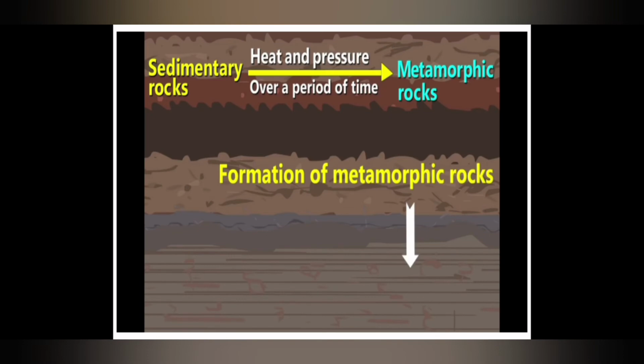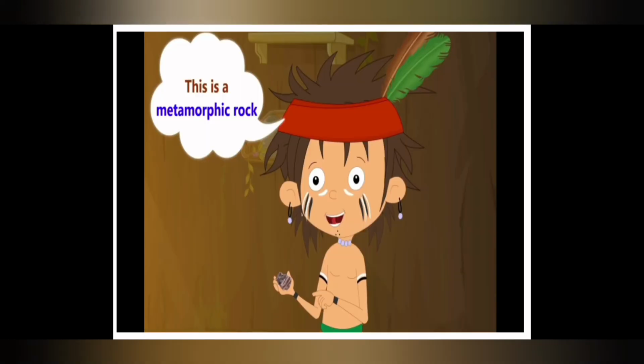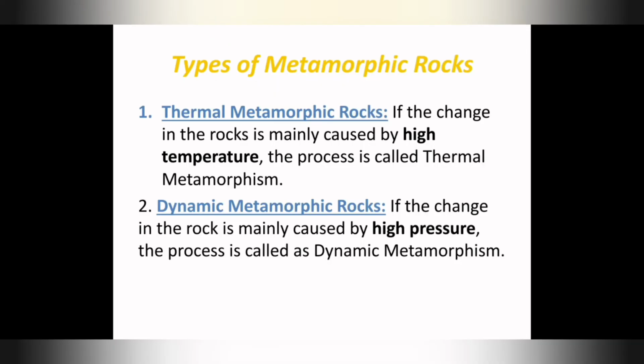Sedimentary rocks, given heat and pressure over a period of time, form what? Metamorphic rock. Formation of metamorphic rock. So this is metamorphic rock. Next, coming to types of metamorphic rock. So what are the types? First one, thermal metamorphic rocks. Second one is dynamic metamorphic rocks.